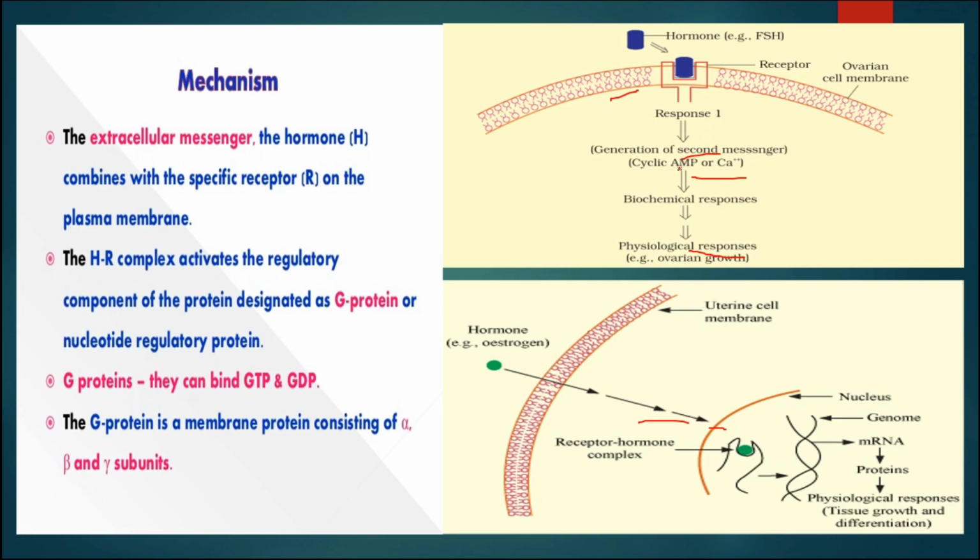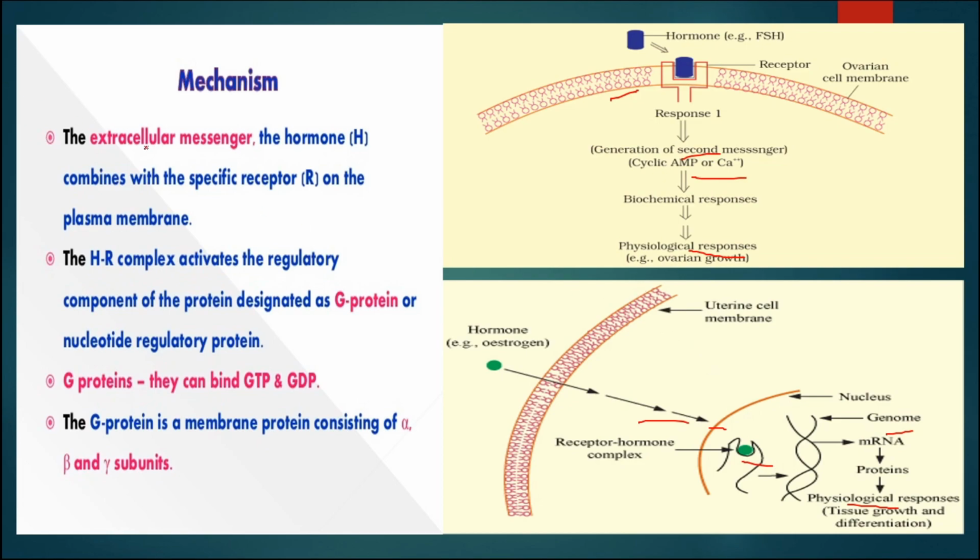So in this way they function through the second messenger, whereas for hormones whose receptor is present inside the cell, that is intracellular, here also the hormone receptor complex will be formed, but they will not use any second messenger, although they will change the genome of the cell and the physiological response. In this way body activity will be controlled.